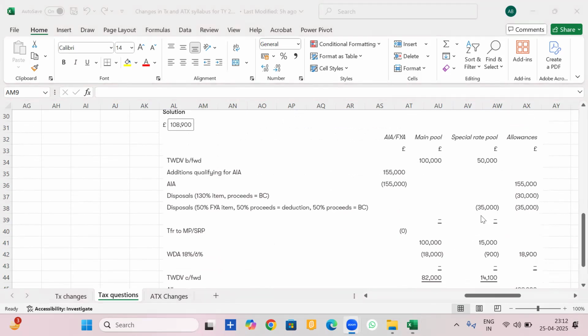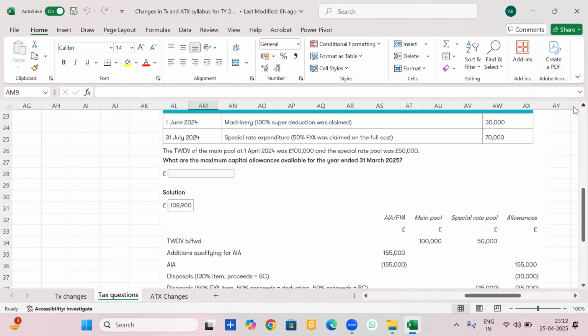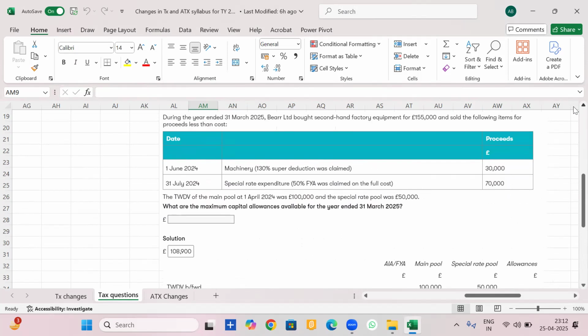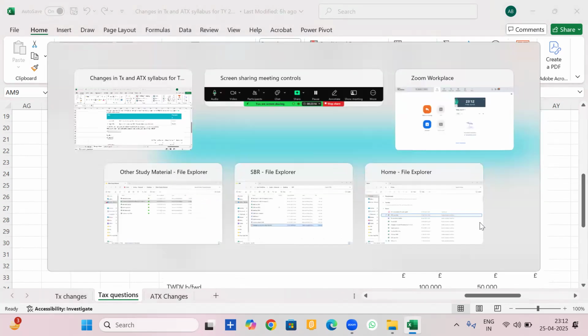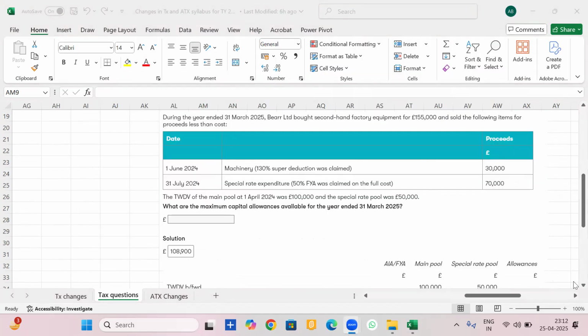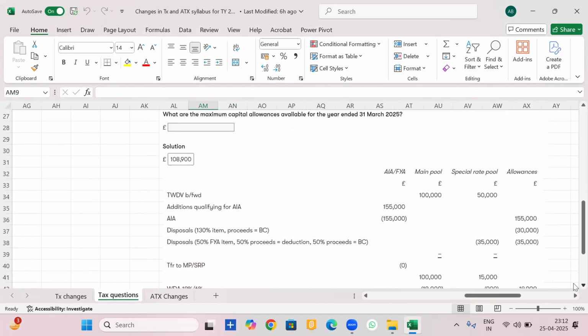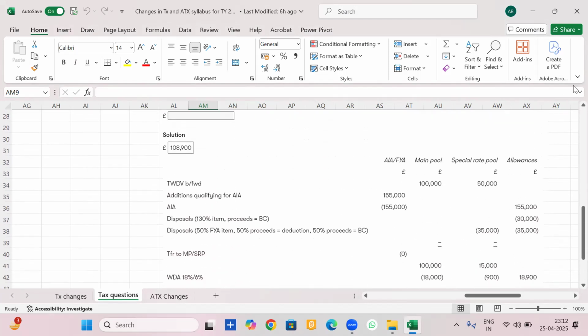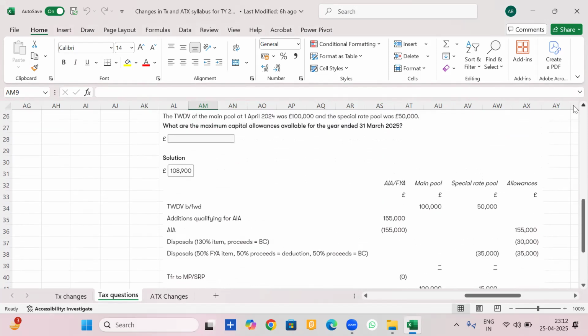Now just understand here. In this case, the 70,000 that was mentioned, only a 50% FIA was claimed, right? That 50% we've already added with the balancing charge, as we have already reduced our capital allowances by it. So then comes the question, ma'am, what to do with the remaining 50%? What did I tell you? The remaining 50% would be reduced from the special rate pool as disposal proceeds. So let's look at that. The remaining 50% is 35,000, which you can see is reduced here. So I hope I'm absolutely crystal clear to everyone on it.